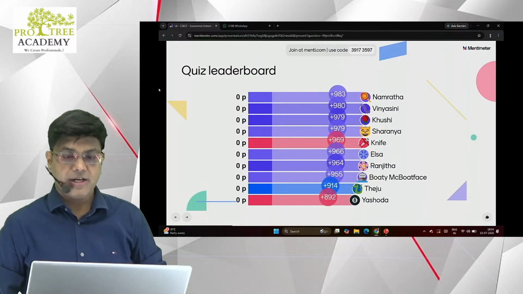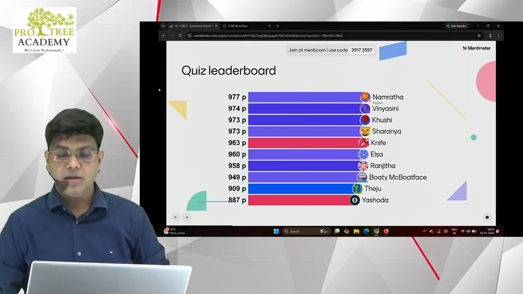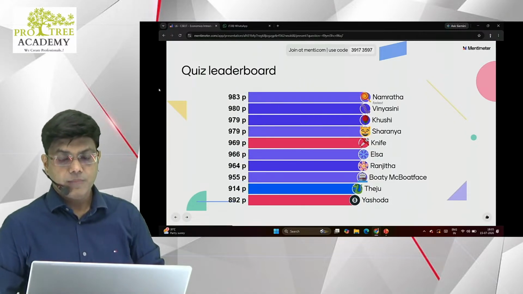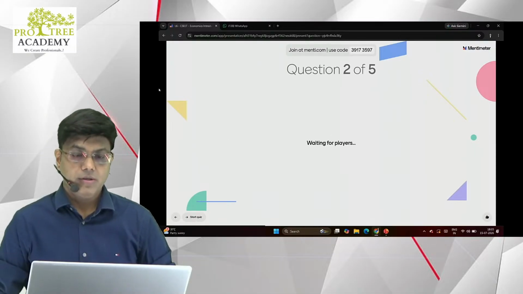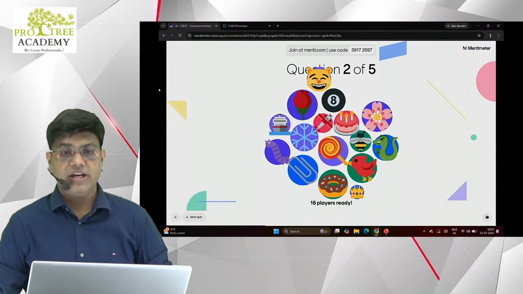So Namrata is right on top, followed by Vinyasini, Khushi, Sharanya, Naif, Elsa, Ranjita, Oti, Theju, and Yashoda. All right, 4 more questions to go. Come on, fight it back. Go, go, go.